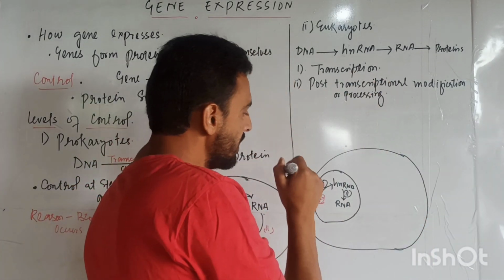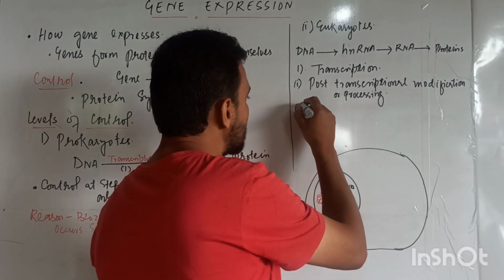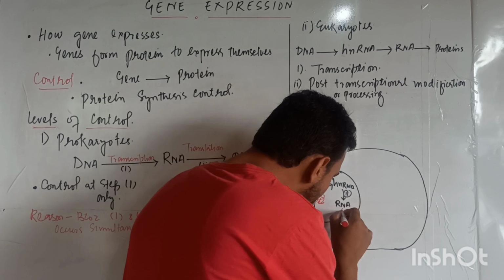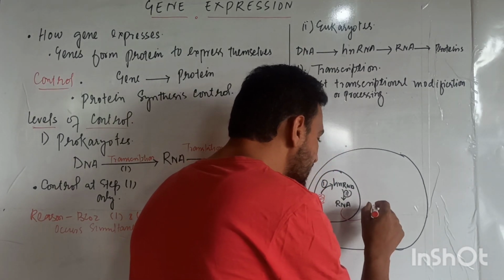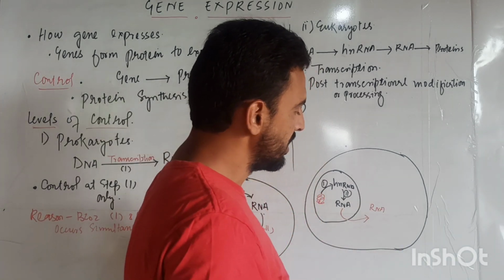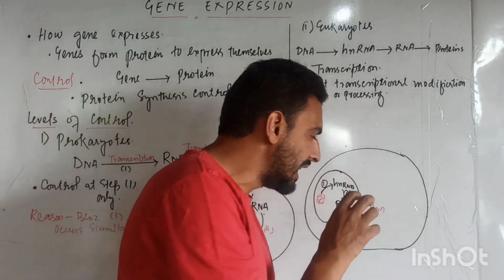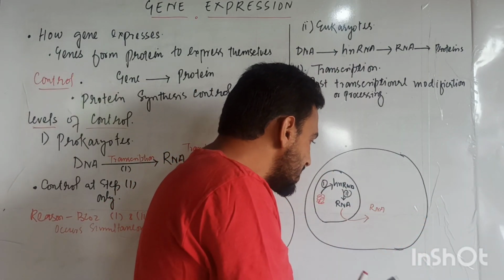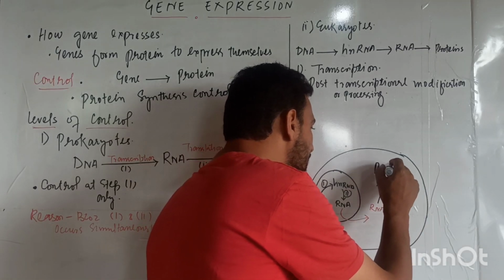Now what about RNA? What is the third step? The third step is that we have to transport this RNA from the nucleus to outside, in the cytoplasm. We have to transport it outside because the synthesis of RNA or HnRNA occurs inside the nucleus, but the synthesis of proteins from RNA occurs in the cytoplasm.